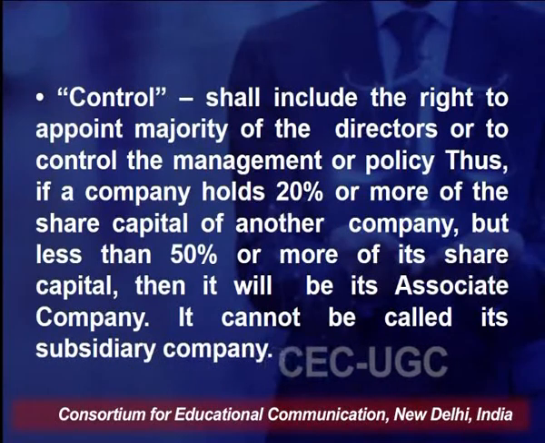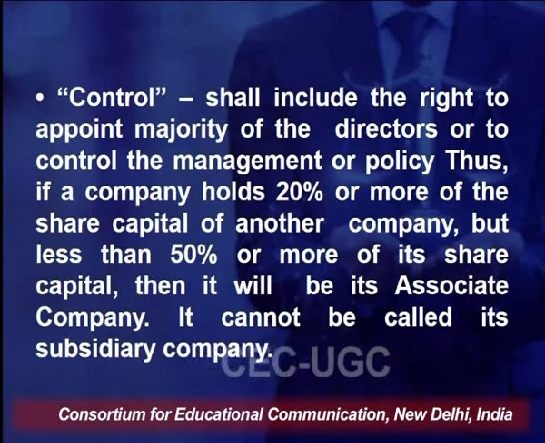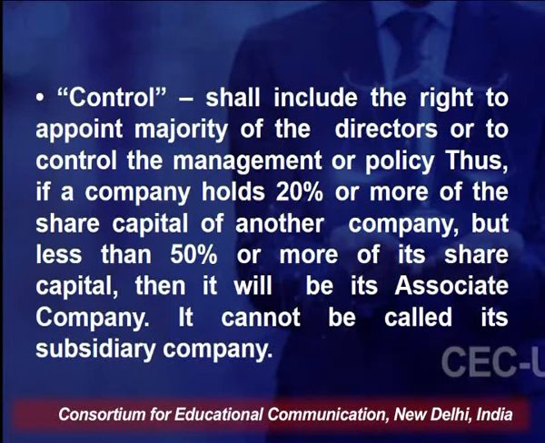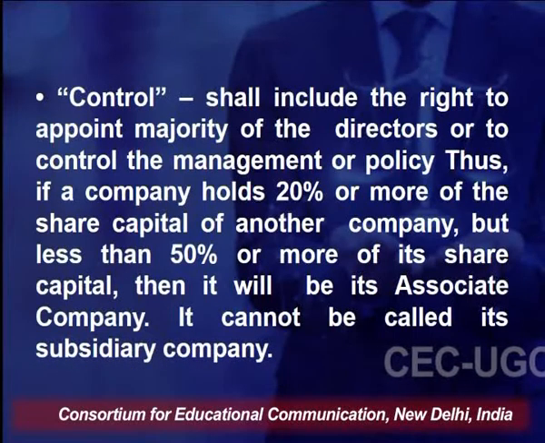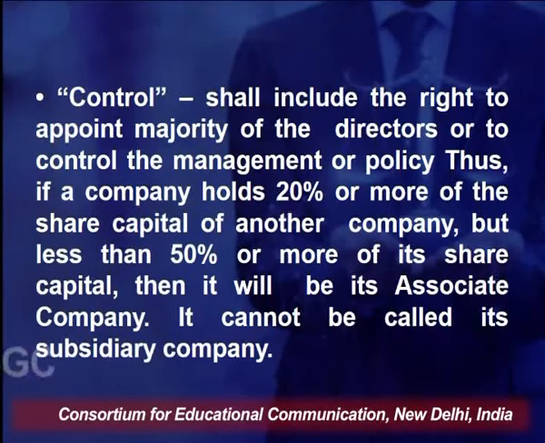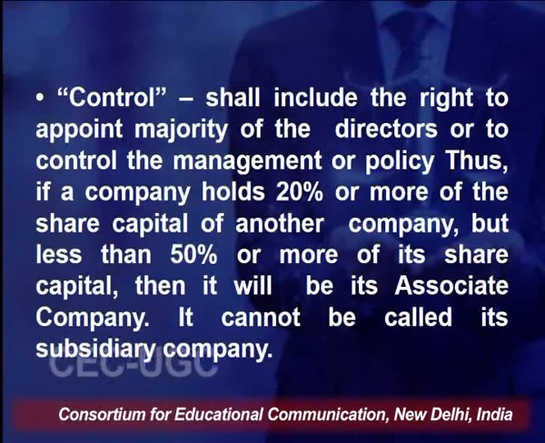Control shall include the right to appoint majority of directors. Now, please note that here it is only the right to appoint and not the right to remove, as in case of a holding and subsidiary relationship. So, control shall include the right to appoint majority of directors or to control the management or policy. Thus, if a company holds 20% or more of the share capital of another company, but less than 50% of its share capital, then it will be its associate company. It cannot be called its subsidiary company. So, this was about what an associate company means.